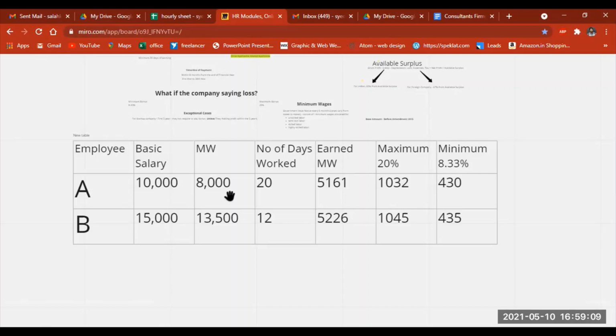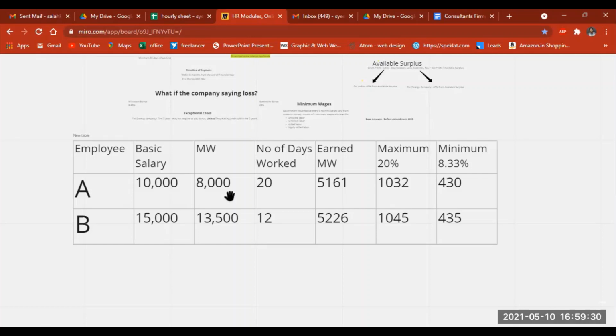This calculation is followed by every organization. These are the most important things that really help to calculate the payment of bonus.